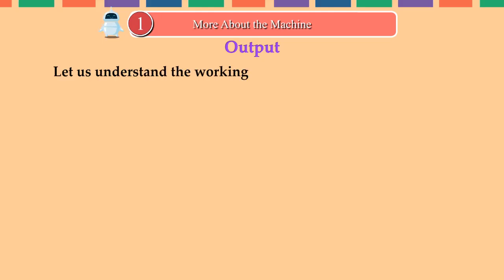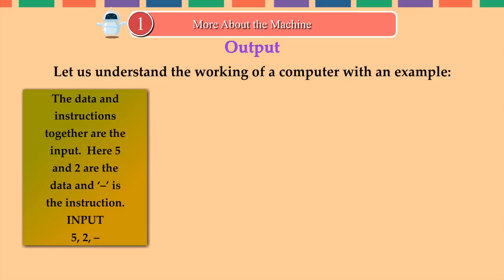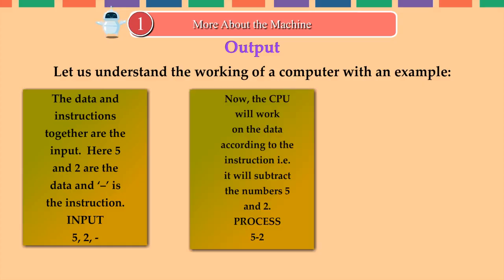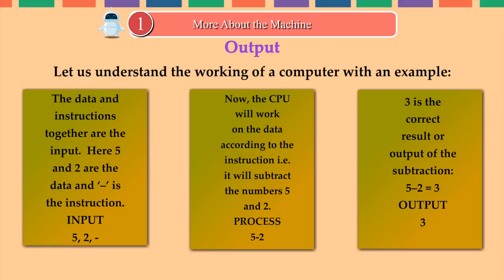Let us understand the working of a computer with an example. The data and instructions together are the input. Here, 5 and 2 are the data and minus is the instruction. Now the CPU will work on the data according to the instruction. That is, it will subtract the numbers 5 and 2. 3 is the correct result or output of the subtraction. 5 minus 2 is equal to 3.